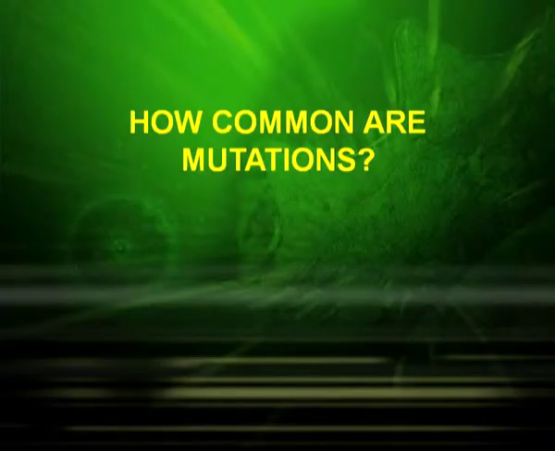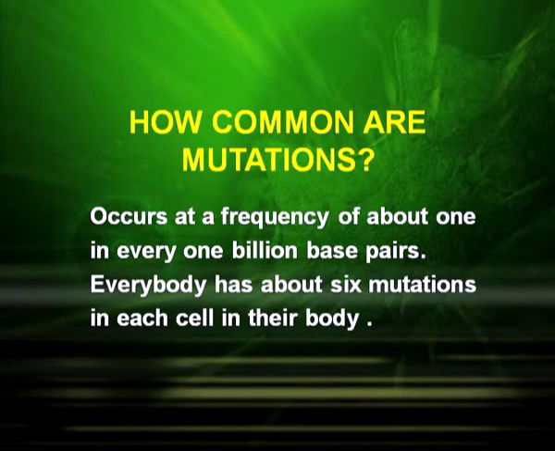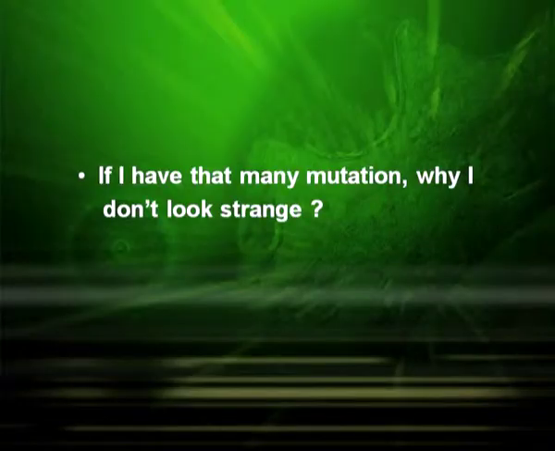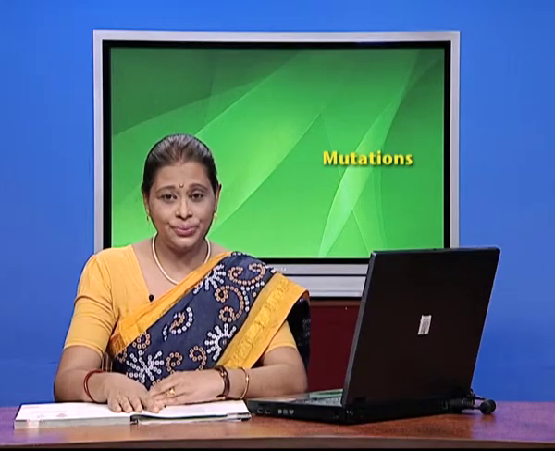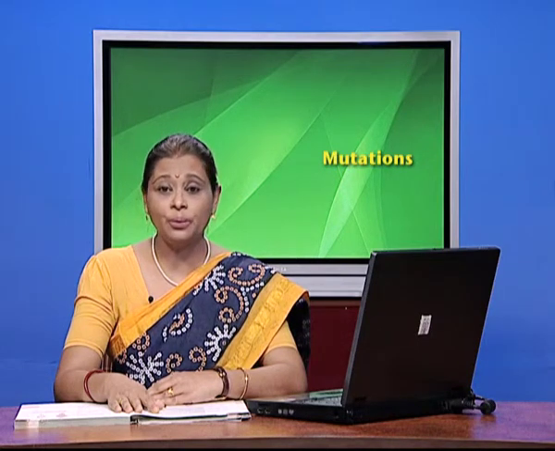Now another very important question: how common are mutations? You will be surprised to know that these occur at a frequency of about 1 in every 1 billion base pairs. And everybody has about 6 mutations in each cell in their body. Isn't that surprising? Now, you must be having one question in your mind: if I have that many mutations, why don't I look strange? But you know the answer. Why? Because these mutations are not always seen.